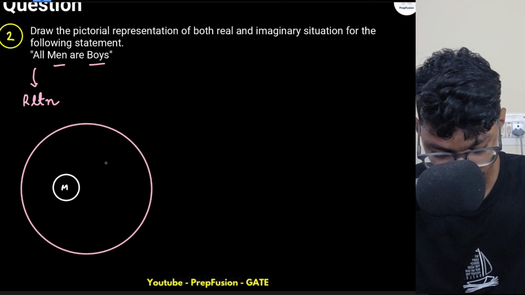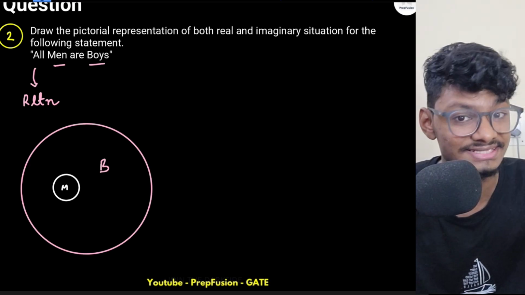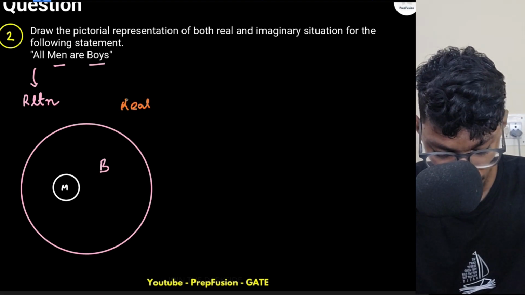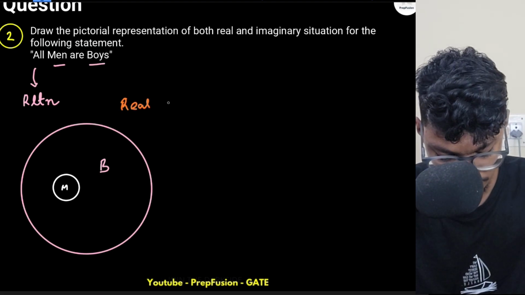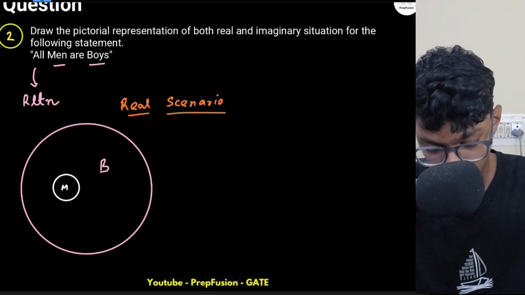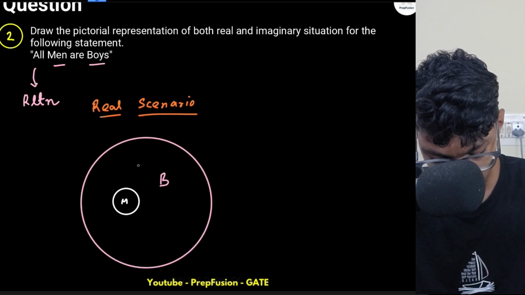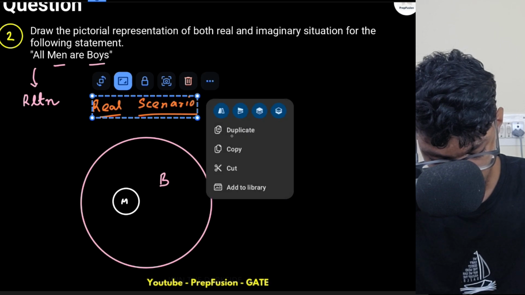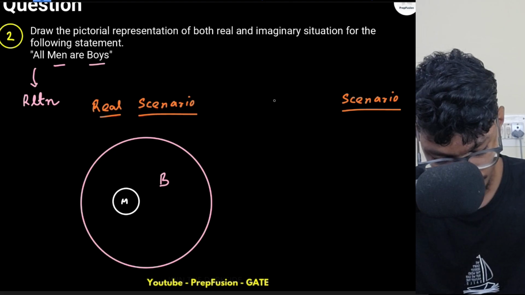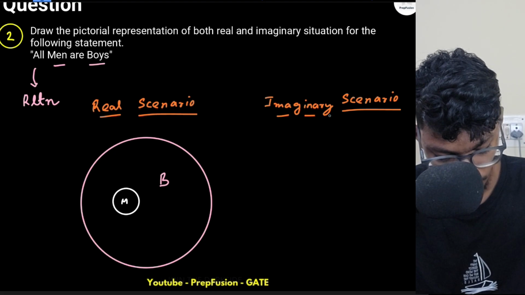Now the first case that you draw, right, is the real case. All the imaginary cases will be the edge cases. So this is a real case which we generally draw, right? Which is the most probable case. Real scenario. Okay. Now what is the imaginary scenario here? So the imaginary scenario will be something like this. I'll copy this here. Imaginary scenario will be the edge cases.